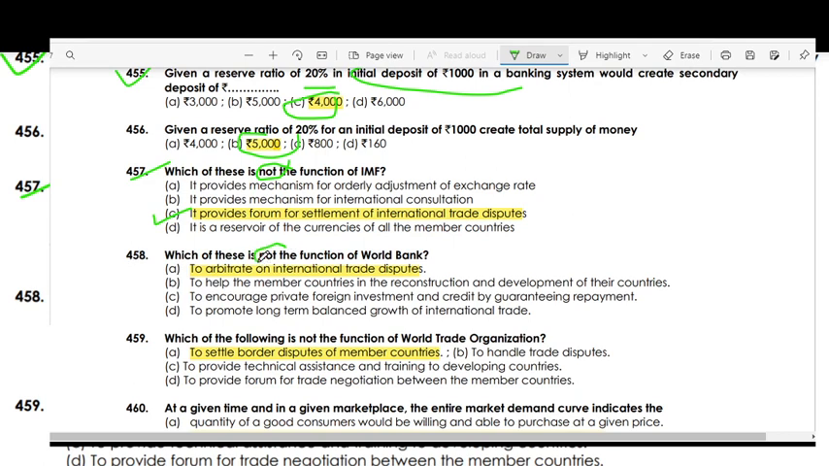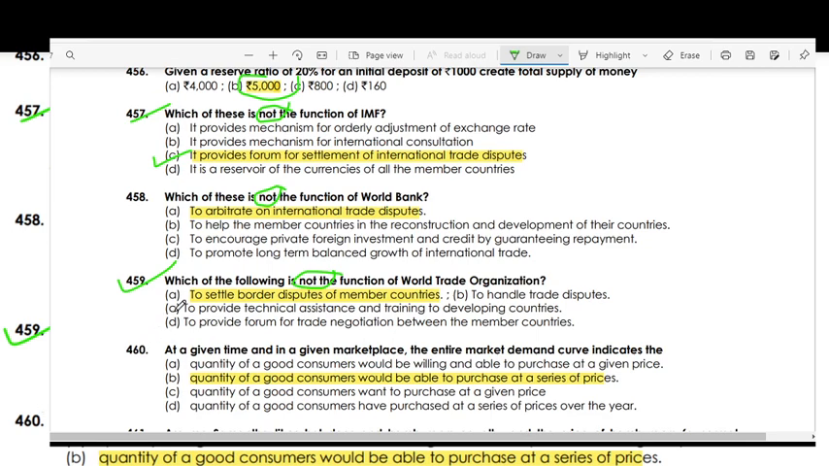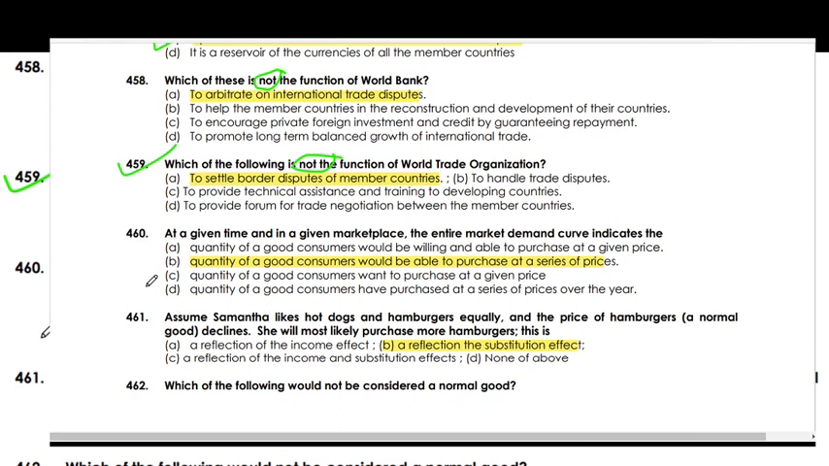Which of the following is not a function of the World Bank? Arbitrating international trade disputes. Which of the following is not a function of the WTO? To settle border disputes among the member countries.